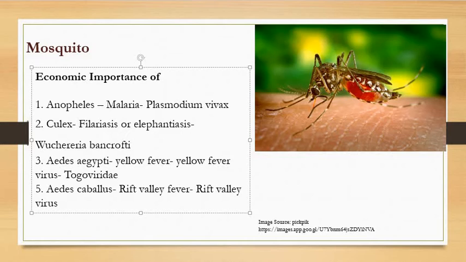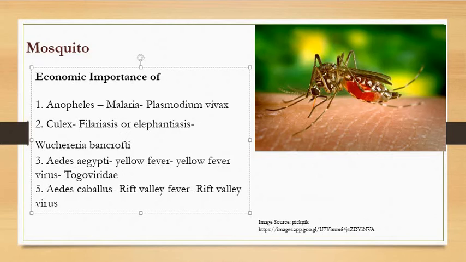And Aedes aegypti transmits Togaviridae, meaning Togaviridae is a family of viruses, right? Under the family there are a number of different genera and species, one of which is transmitted by Culex and another by Aedes aegypti, even Aedes caballus also, right? So Aedes is the third economically important genus of the mosquito, and this Aedes aegypti causes yellow fever in the humid tropics of Australia, Central and Southern America by transmitting the pathogens.